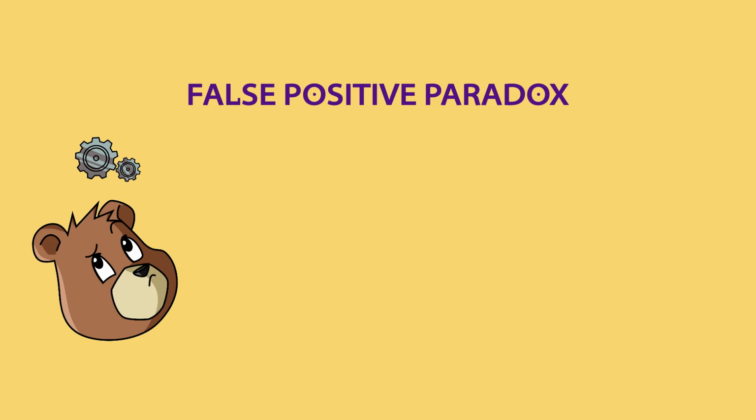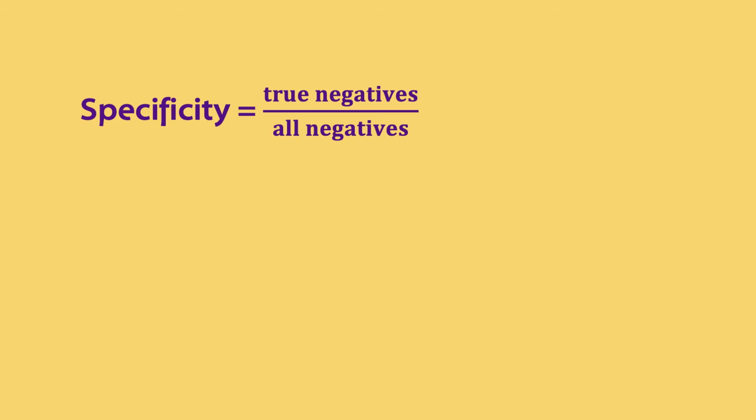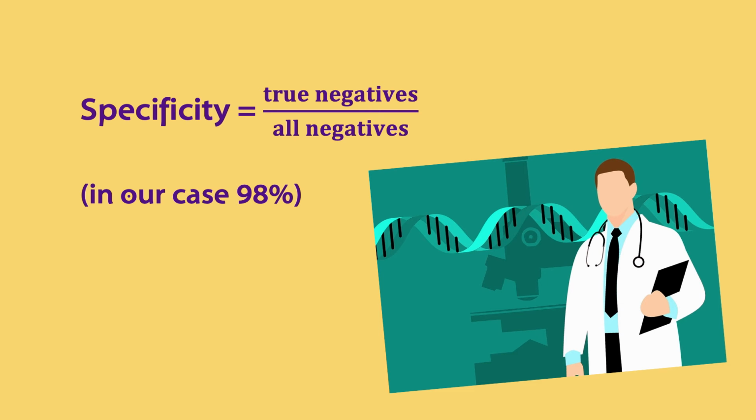If you're still puzzled by this result, you're not alone. This is known as the false positive paradox, or, to use a better expression, the base rate fallacy, and can be applied in many situations where the occurrence of the phenomenon we're trying to detect is so rare that even a small rate of false positives can become very significant. In medicine, we refer to the specificity of a test as the ratio of true negatives over all negatives, which in our case was 98%. And often we use this as a metric of how accurate the test is. But it is important to keep in mind that without knowing the prior probability, it is actually completely useless.